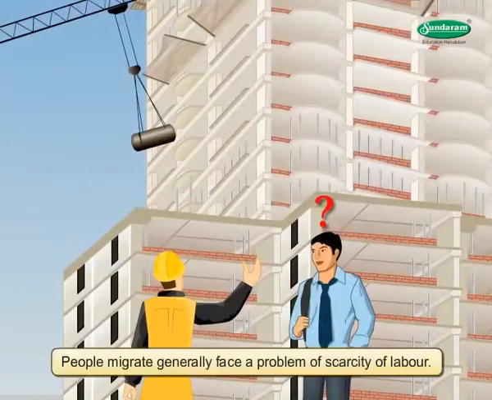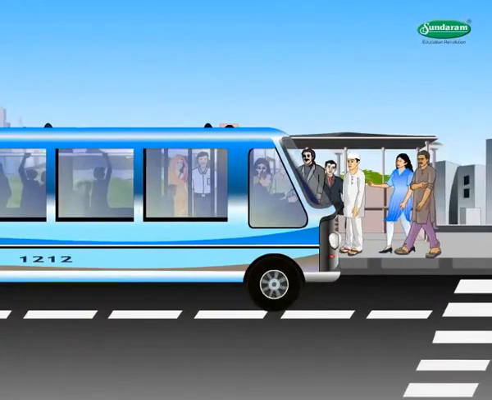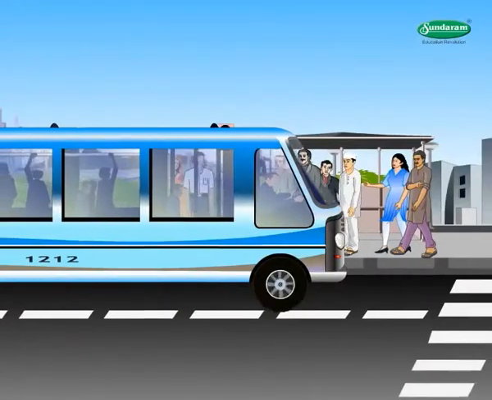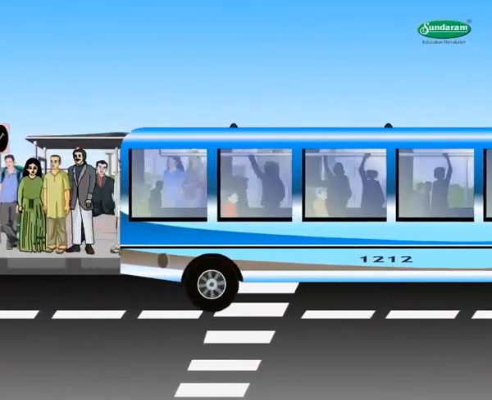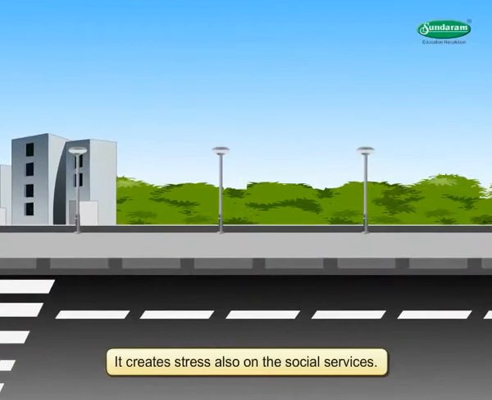The areas from where people migrate generally face a problem of scarcity of labor, whereas the areas to which people migrate suffer stress on infrastructural facilities due to the increase in population. It creates stress also on the social services.